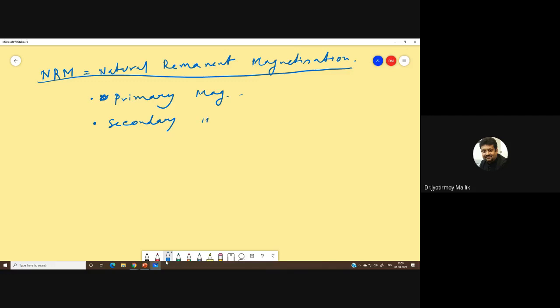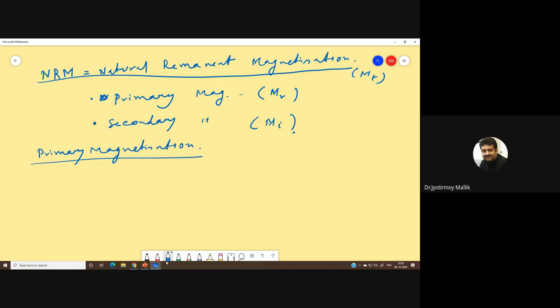NRM is very close to what we talked about as MT. Primary magnetization is MR and secondary magnetization is MI, induced magnetization. Now, primary magnetization MR is further subdivided into a few categories.